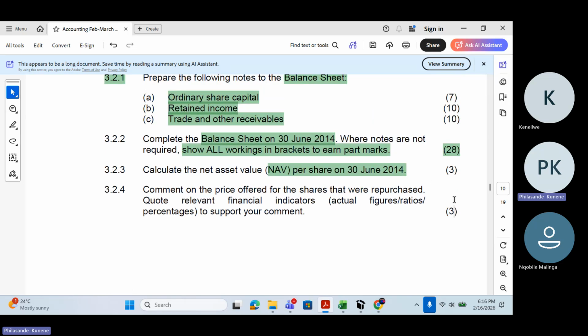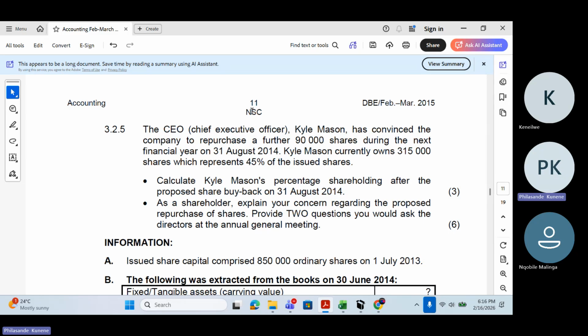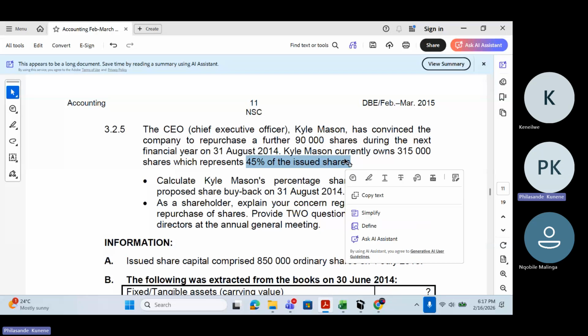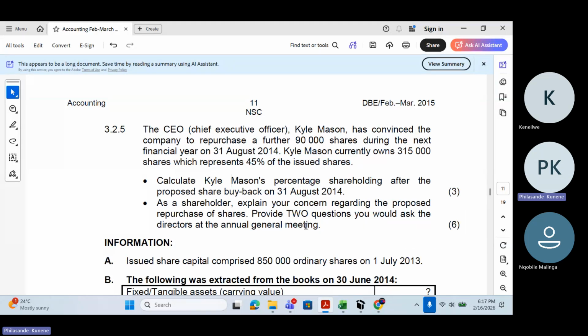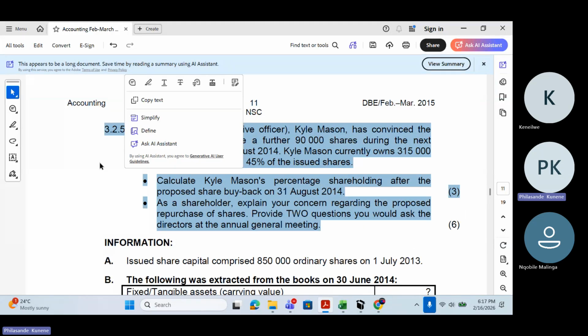3.2.4, I'm not interested in those ones. And then 3.2.5. The CEO, Kylie Mason, has convinced the company to repurchase a further 90,000 shares during the next financial year, 30 August 2014. Kylie Mason currently owns 315,000 shares, which represent 45% of the issued shares. Calculate. Let me not read this question as well.